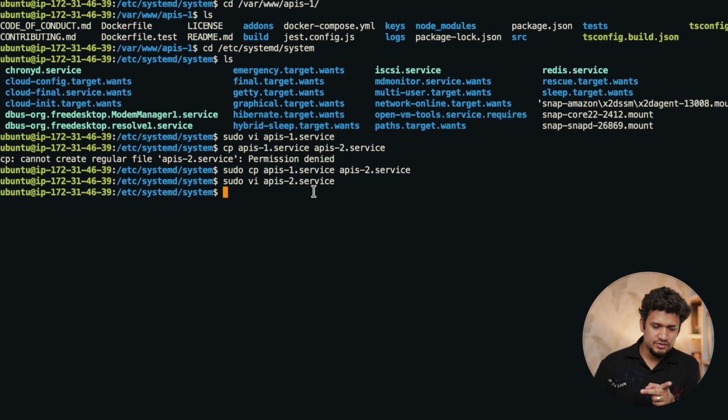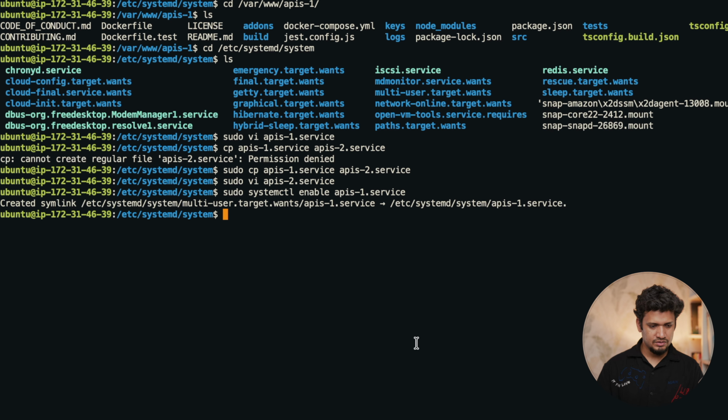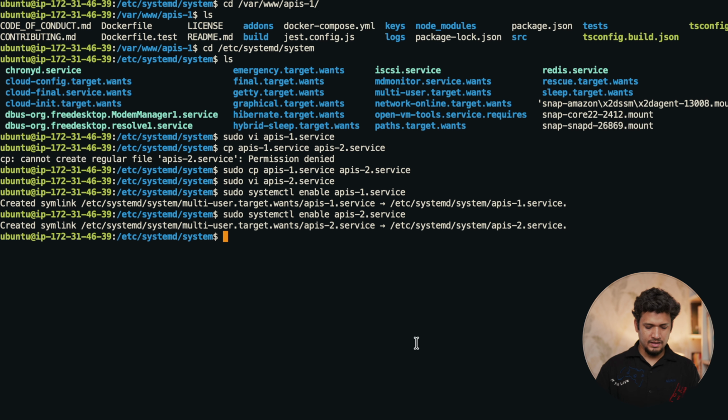So I have created two services. Let me enable those services so that it will be managed by systemd. Then sudo systemctl enable apis1.service, and also do the same for api2.service. Now let me execute this service. Sudo systemctl start api1. I don't have to write service now. I have run apis1. Let's check the status.